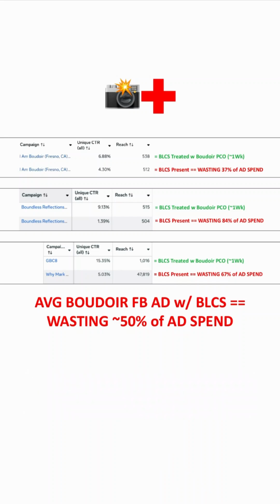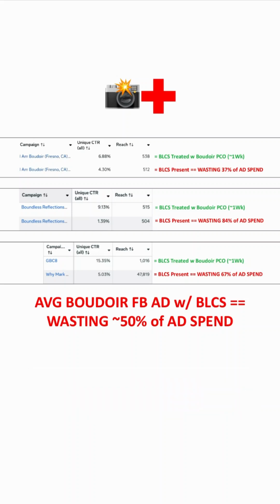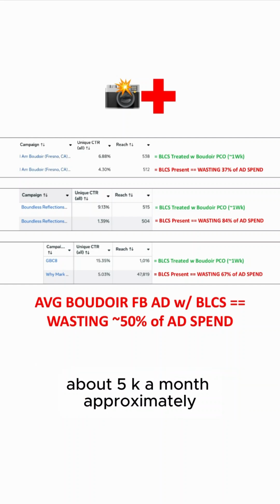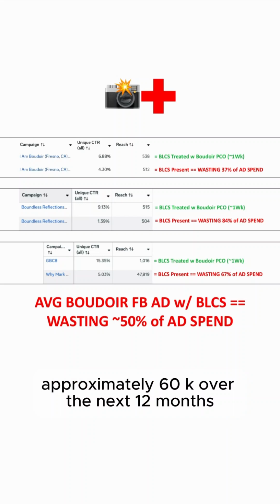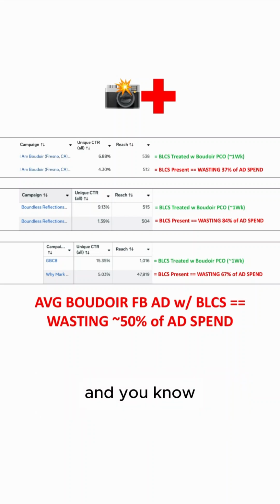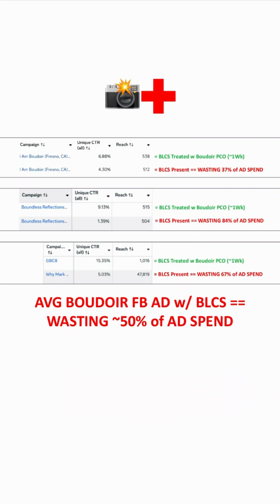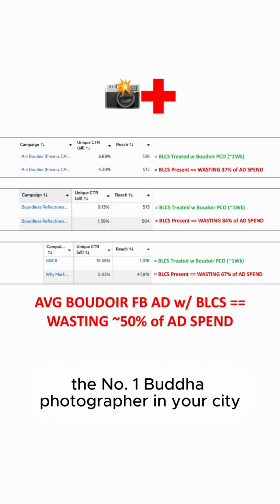And if you spend more than 10K a month, then on average, Boudoir Pico probably eliminates about half that, about 5K a month approximately in wasted Facebook ad spend. Put that back into your pocket. You don't have to spend it anymore. Approximately 60K over the next 12 months. And so you want that, and you want to achieve pre-click alignment, become a dominant Boudoir advertiser with Boudoir Brain Entry Boost, because that's what you need on your journey to become the #1 boudoir photographer in your city.